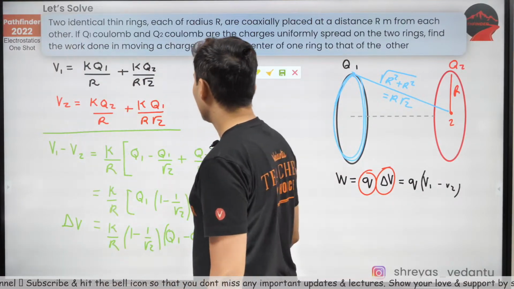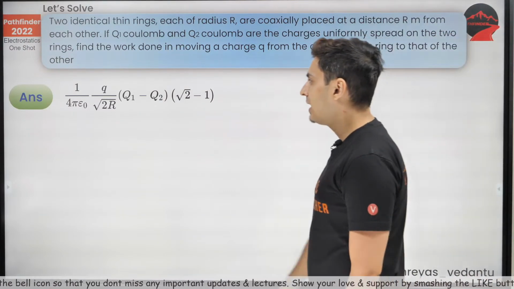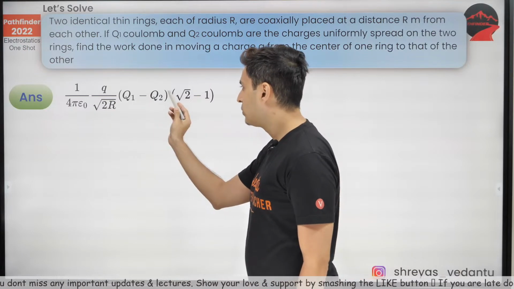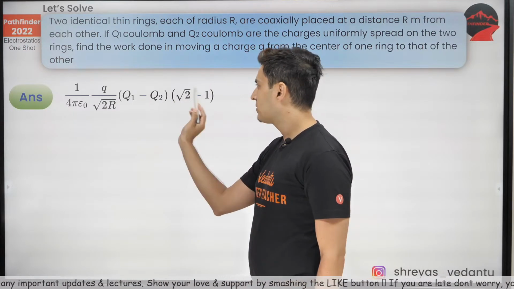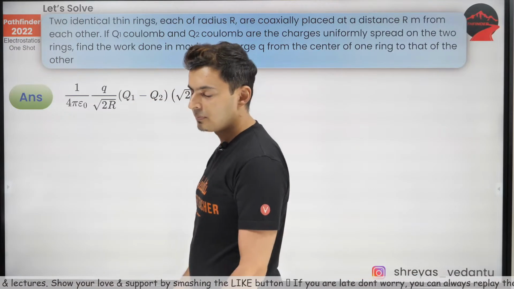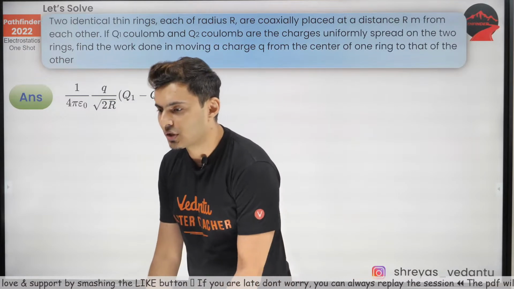All right, come on. So that's how you get it, and that's the final answer. K is 1 by 4 pi epsilon naught, Q by root 2 R, Q1 minus Q2, and you can take the LCM. So if you take the LCM, root 2 will come outside, and root 2 minus 1 will come on the top. Clear? Can we go ahead? Come on guys, show some love, show some Josh.